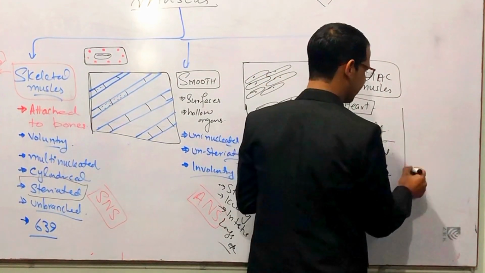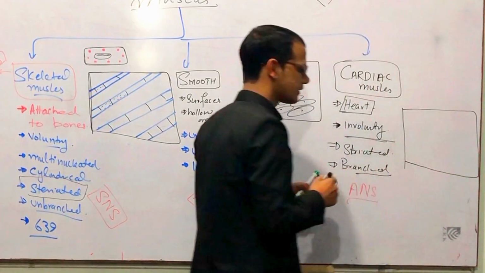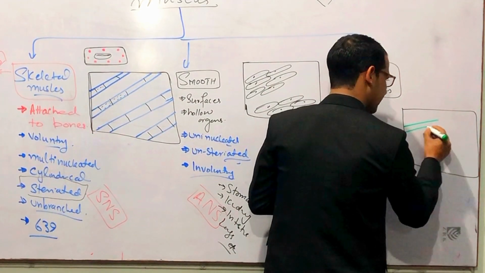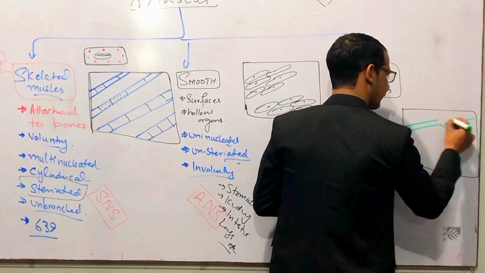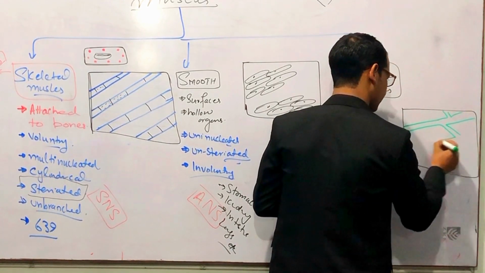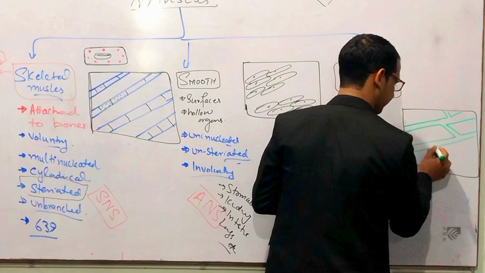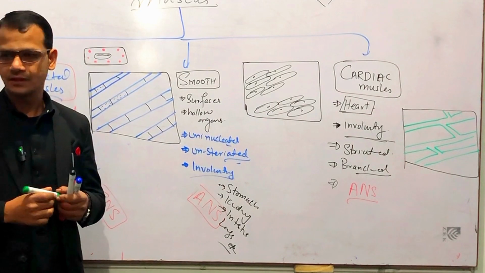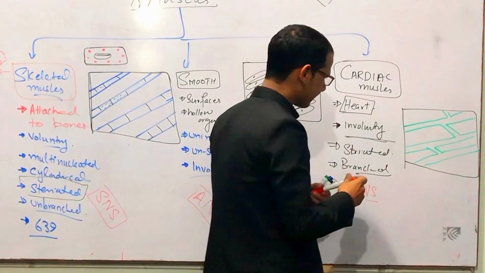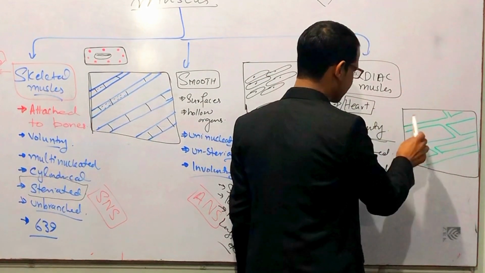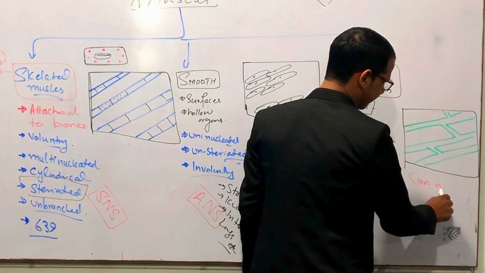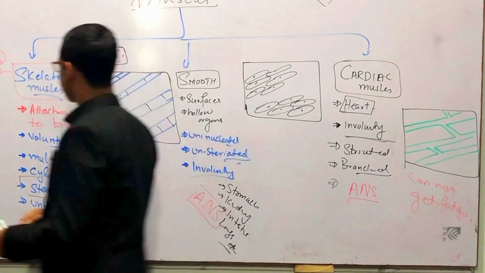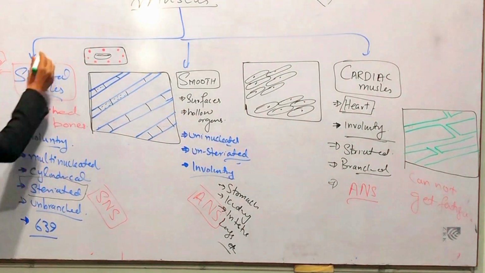If we have a slide of cardiac muscles, for example, these are the fibers of cardiac muscle. They have branches, right? But one thing in cardiac muscles is that they cannot get fatigue, and skeletal muscles get fatigue.